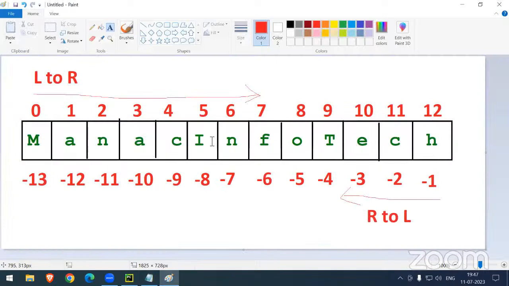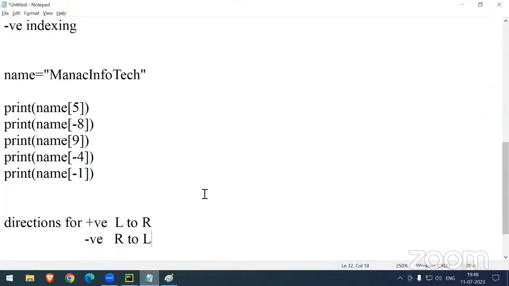Now, sir, do strings support slicing or not? Yes, slicing, yes. Sir, what is slicing? Slicing means piece by piece. Suppose any leg piece is there. Generally in the chicken shop, maybe the mutton shop, they cut it into some pieces, right? That we can call slicing, divided into some pieces.